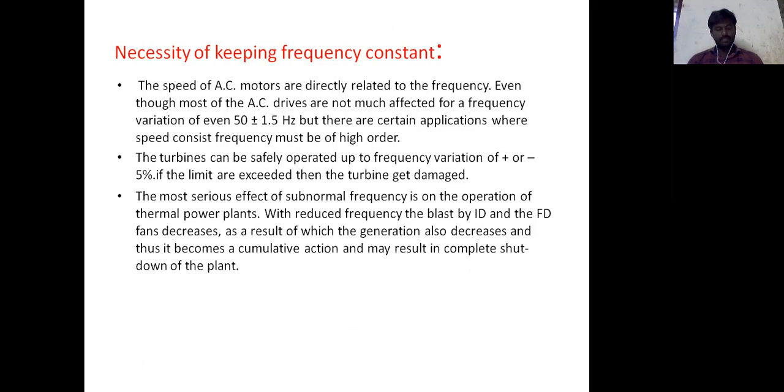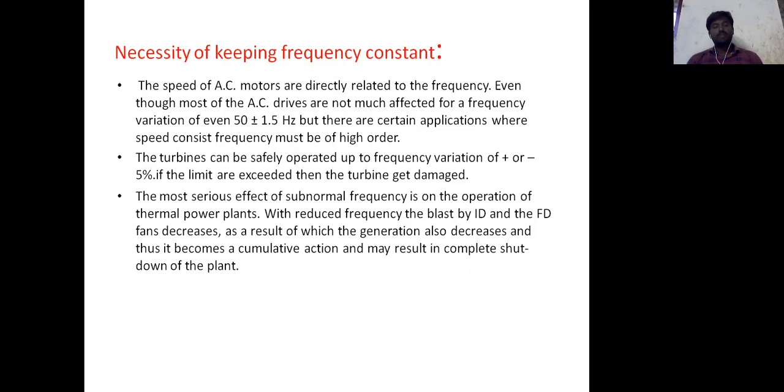So the next one: the most serious effect of subnormal frequencies is on the operation of thermal power plants. When the frequency is reduced, the blast by the ID and FD fans decreases, as a result of which generation also decreases. This becomes a cumulative action and may result in the complete shutdown of the plant.